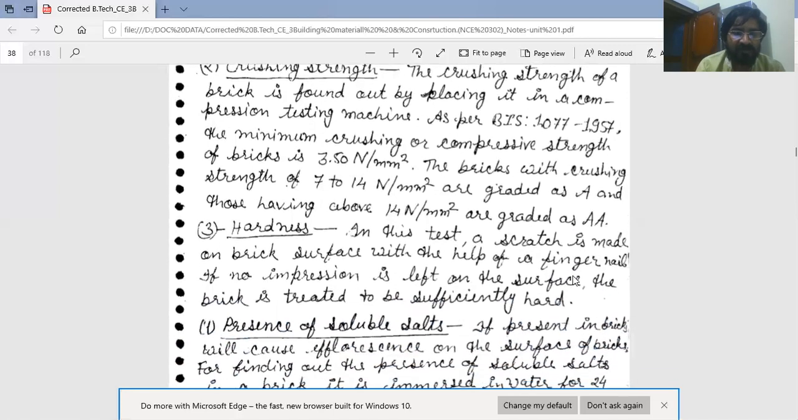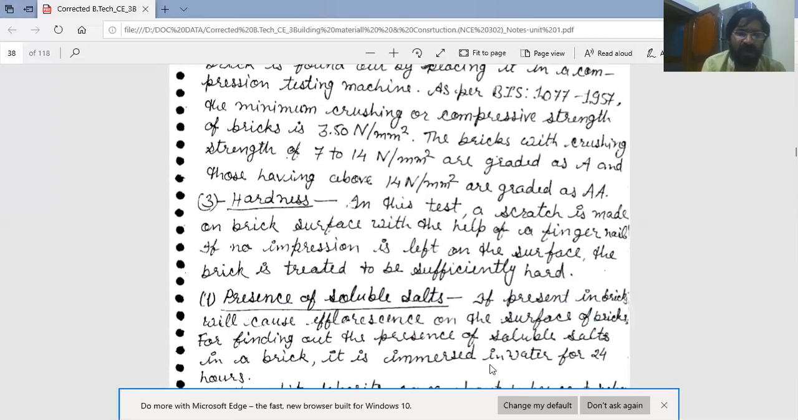Third is hardness. I had also discussed hardness earlier. Hardness, the property of any material, is the resistance against scratching, abrasion, rubbing, or indentation. In this test of hardness, a scratch is made on the brick surface with the help of a fingernail. If no impression is left on the surface, the brick is treated to be sufficiently hard.